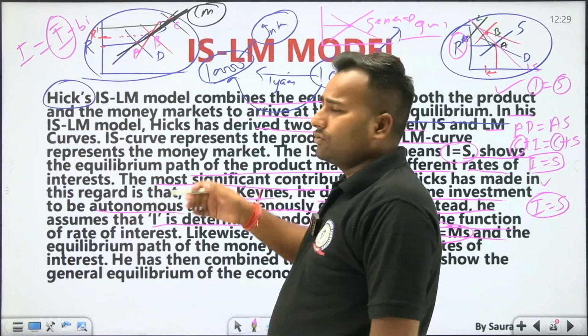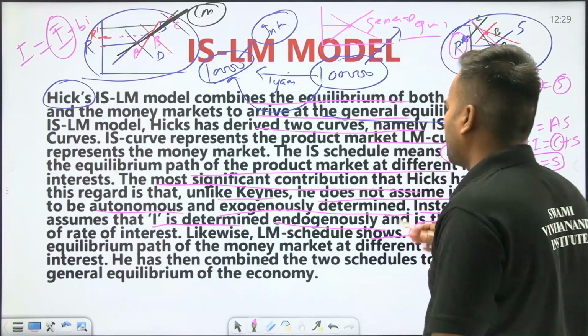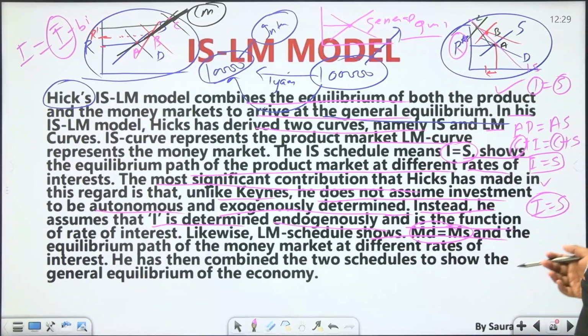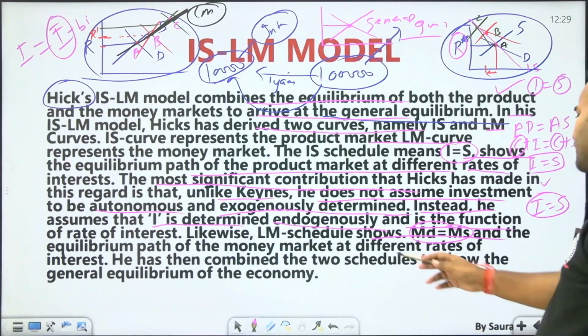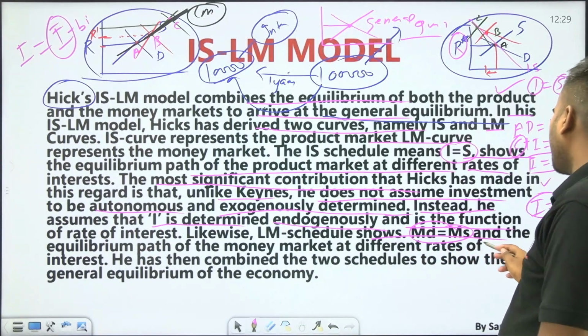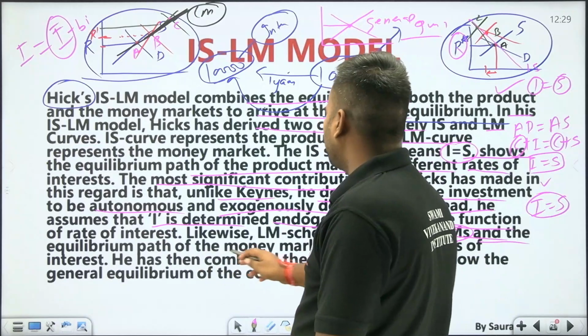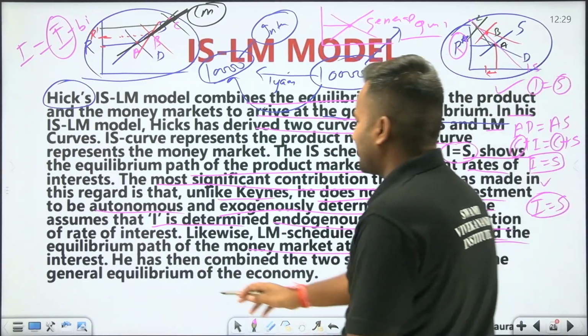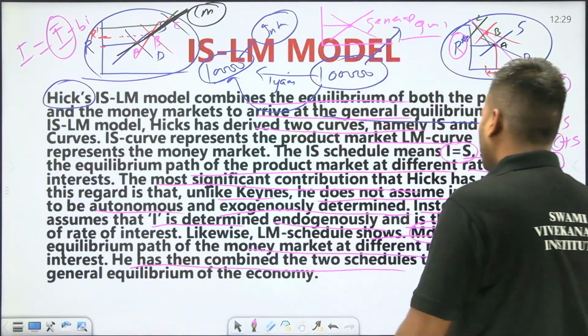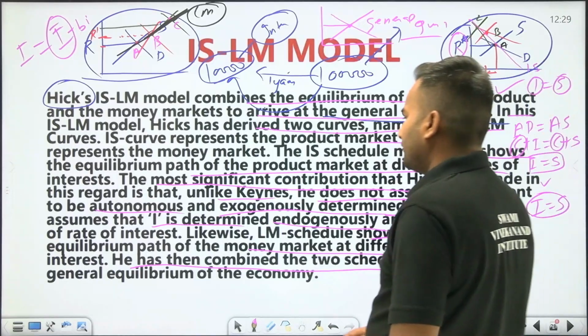By joining those equilibrium points, the line we get will be the LM curve. So the LM schedule shows money demand equal to money supply, and the equilibrium path of this money market at different rates of interest. He has then combined the two schedules to show the general equilibrium.